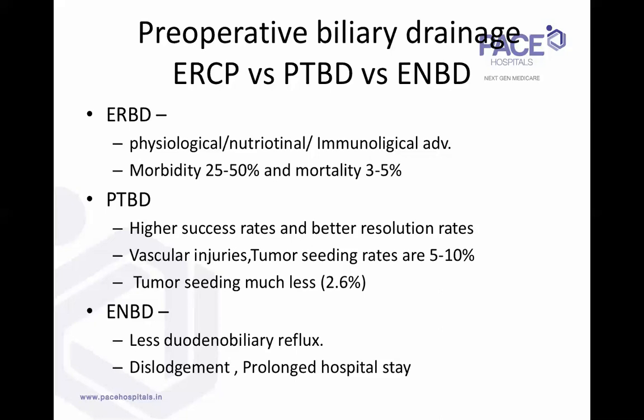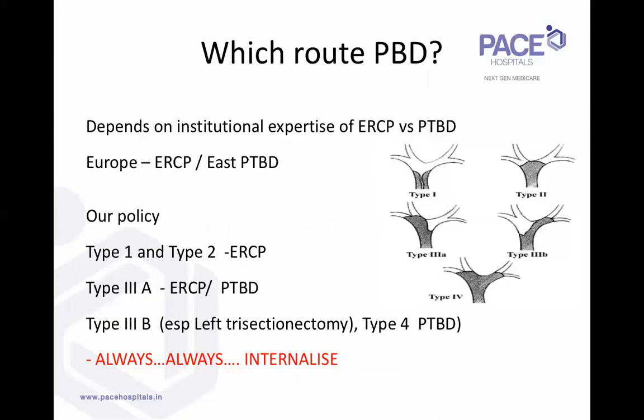The ENBD, the nasobiliary drainage, is when you put the nasobiliary tube across the tumor. The advantage of that is, of course, you can flush it, and there's less duodenal biliary reflux. But the problem with nasobiliary tubes is that the patient has to be kept in the hospital for the entire 3-week duration, and there's always a risk of dislodgement with the tube hanging out of the nose.